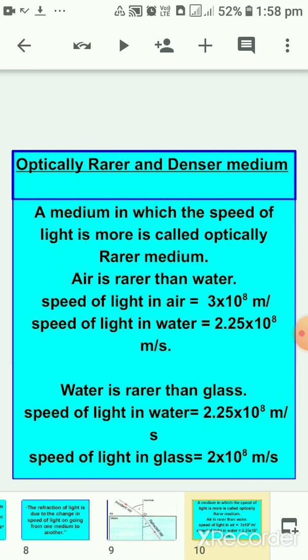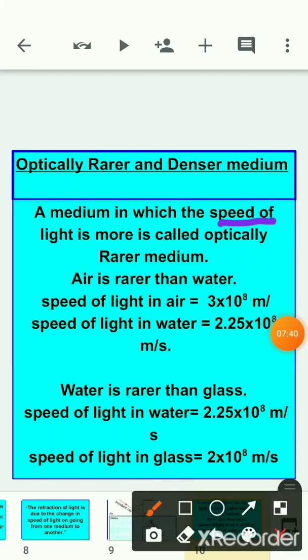Now what happens when a light ray falls from one medium to another medium? To understand this, first I am telling you about the rarer and denser medium. Rarer medium is a medium in which the speed of light is more. For example, if I am saying air is rarer than water, it means the speed of light in air is more, and the speed of light in water is less.